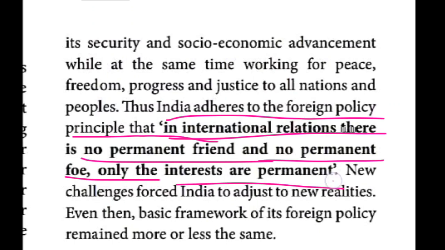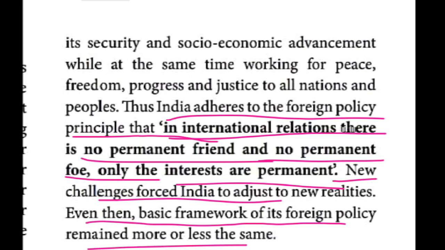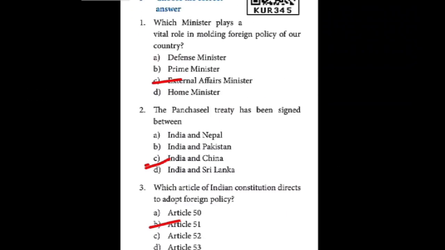New challenges forced India to adjust to the new realities. But even then, the basic framework of its foreign policy remained more or less the same. What is that? The same non-alignment policy. Non-alignment means we did not join with any other countries, because we have to develop ourselves in the field of economy. That's why our first prime minister decided not to join with any other blocks. Okay, children, now we can mark the question answers.